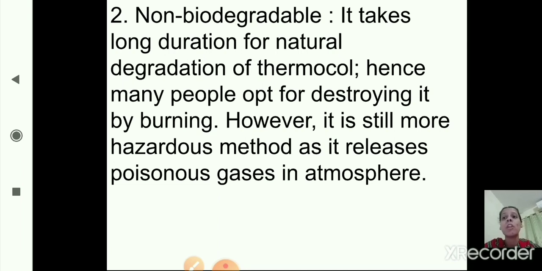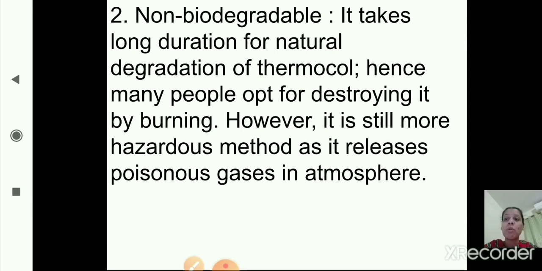Hence many people choose to destroy it by burning, as it is not degradable. But that is also harmful for the environment.